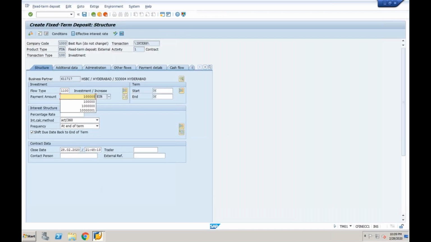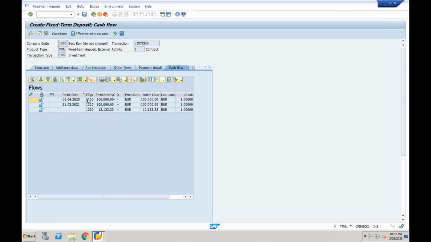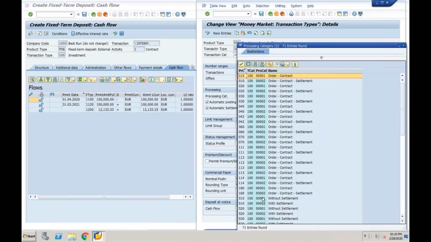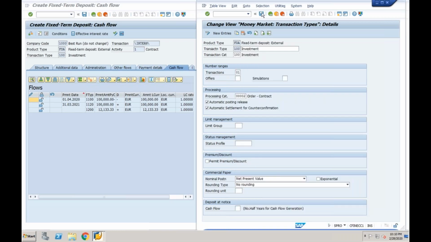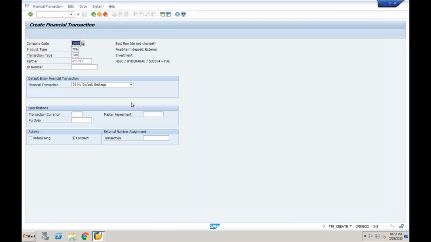Now it is without settlement. Without, not with settlement, sorry. With settlement. I am canceling this. I have taken wrong input.